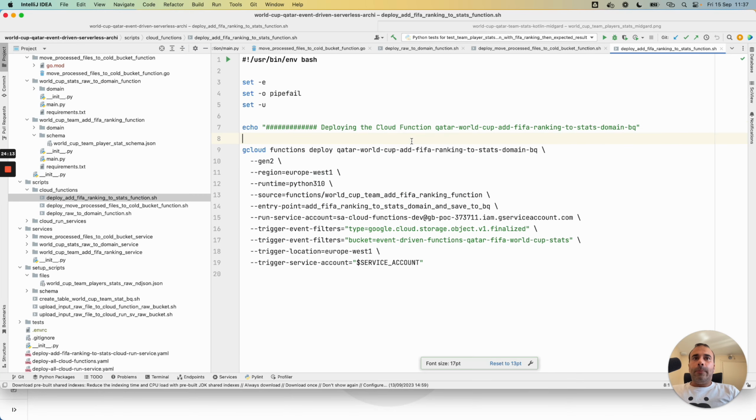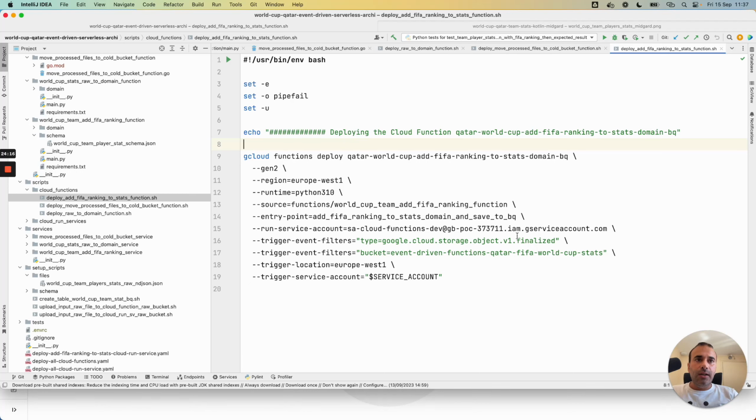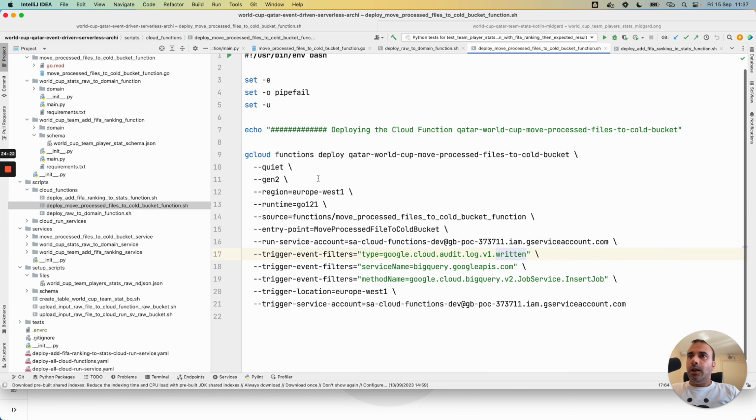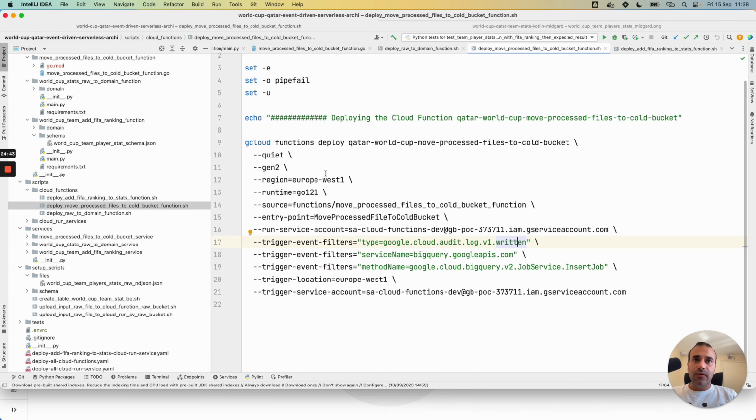Here. And when we write the second file, the domain file, to the bucket, we will trigger the second cloud function. But for the last cloud function, when the element and the data are written to the BigQuery table, we want to trigger this last cloud function to move the processed file, raw and domain, to a cold bucket.